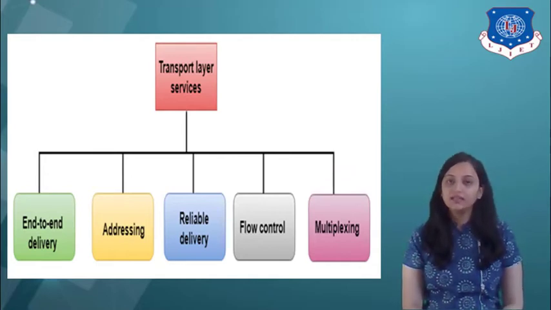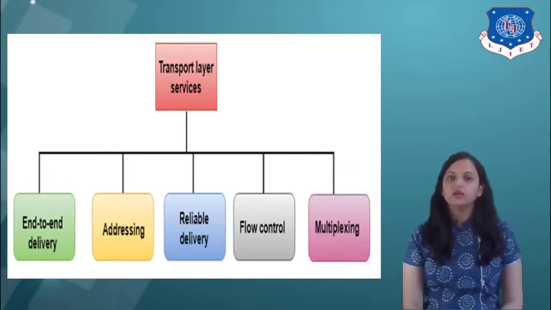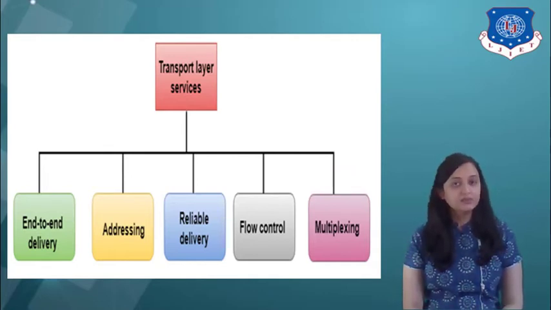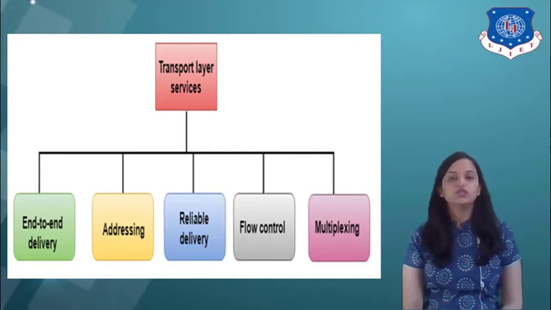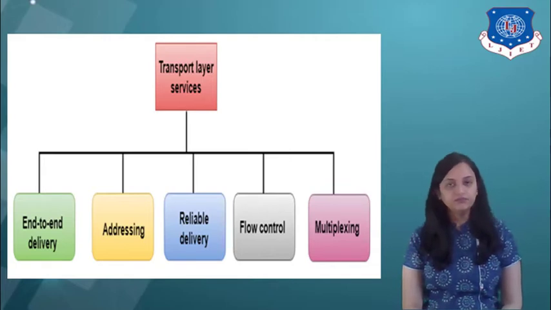So data generated by the application layer on one machine must be transmitted to the correct application on the other machine. In this case, addressing is provided by the transport layer. That means the address of the destination to which the data is to be transmitted must be known by the sender host. So addressing is again an important service at the transport layer. So these are the transport layer services.